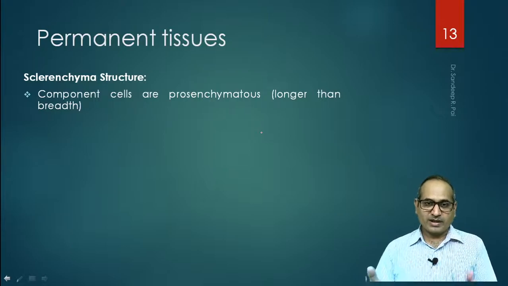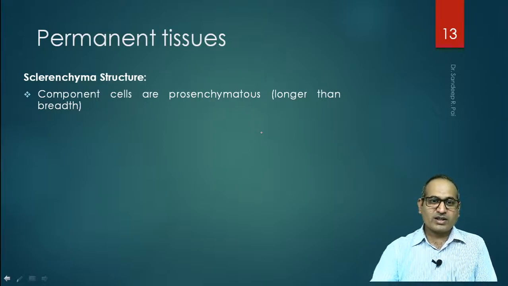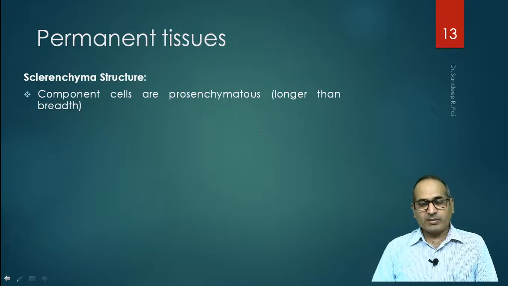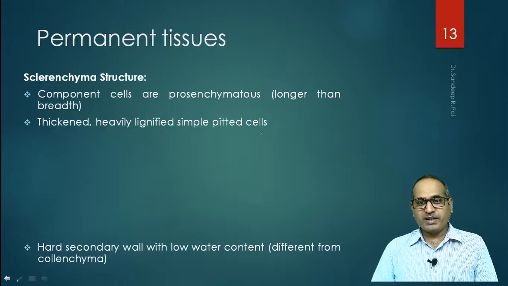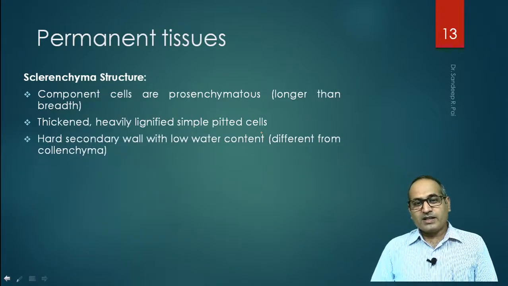Okay, so these are called prosenchymatous. They have thickened, heavily lignified, simple pitted cells. They have hard secondary wall with low water content. So it means that there is low water content in these kind of cells.